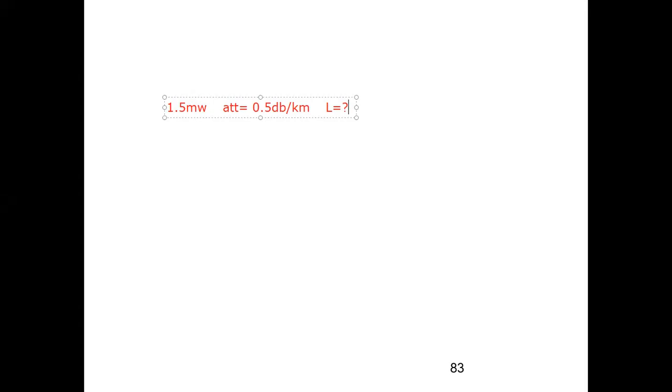Again, I'm repeating: determine the maximum possible link length without repeaters, assuming lossless connectors, when the minimum optical power level required at the detector is 2 microwatts. So this is my P out actually.